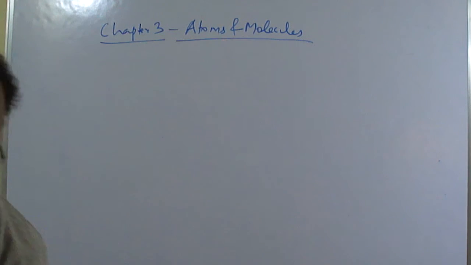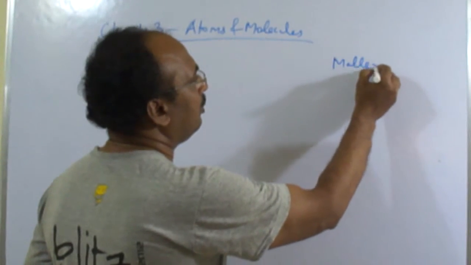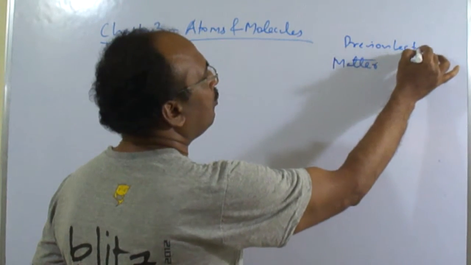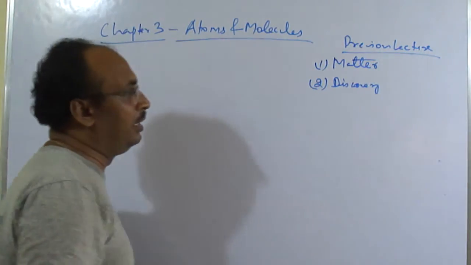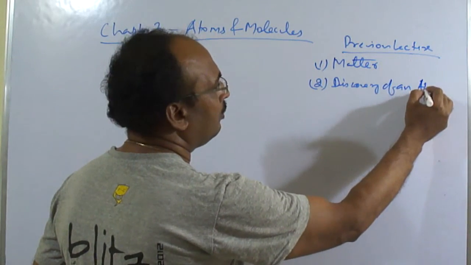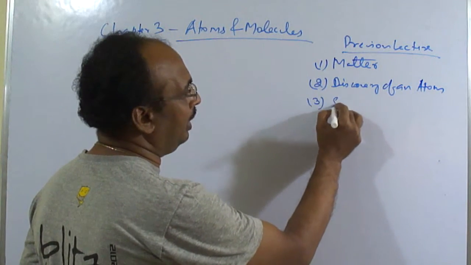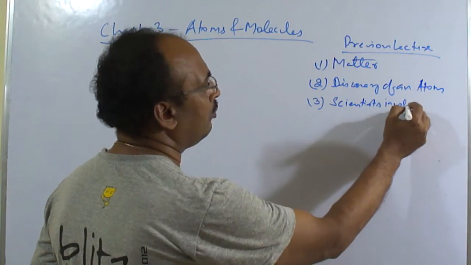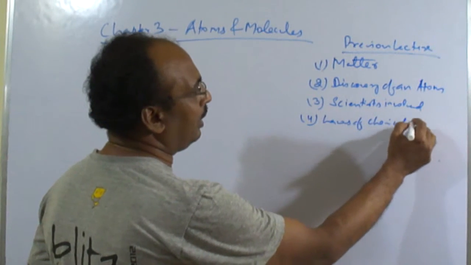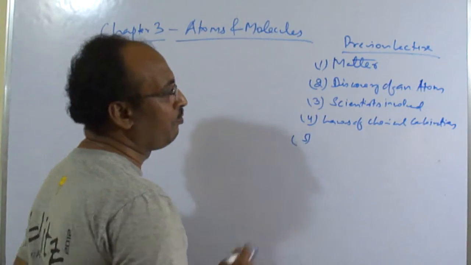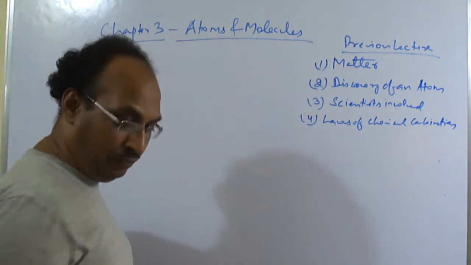Okay, so now we will be studying Dalton's postulates. In the last class I told you about matter, the discovery of an atom, and the scientists involved in its discovery. Then we discussed the laws of chemical combination. From these laws, we discussed two laws.